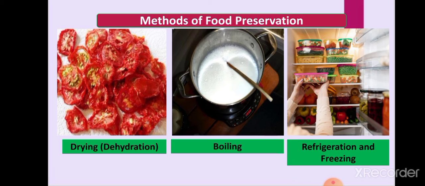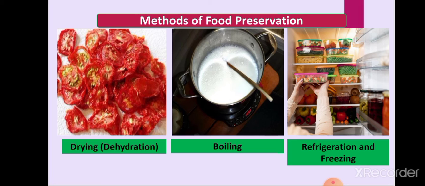There is a difference between refrigeration and freezing. When you keep the food item between 4 degrees Celsius and 7 degrees Celsius, it is called refrigeration. And when you keep the food items below minus 18 degrees Celsius, it is called freezing. So just like boiling and other processes, cooling by refrigeration and freezing also helps to preserve food items.